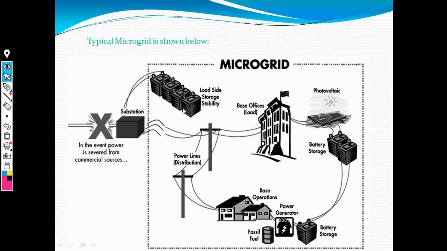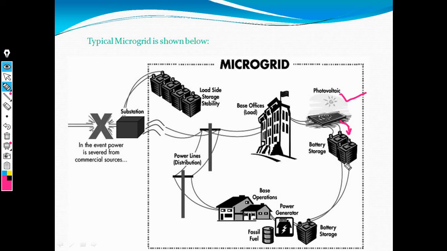This is the typical microgrid network. In it, we generate electricity with the help of a photovoltaic cell. These are the important sections. The photovoltaic cell converts solar energy into electrical energy, that means DC supply, and this DC supply is stored in the battery storage.